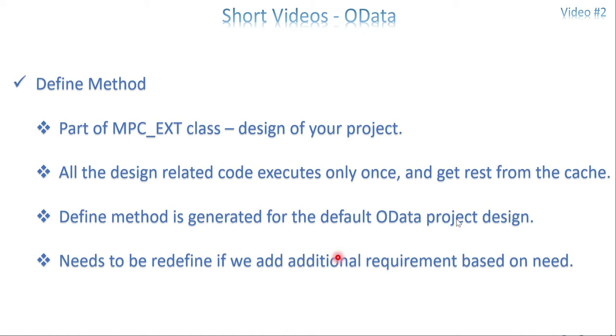Always remember, if you're going to change anything at the design level, only then should the define method be redefined. A simple example is a selection screen. In our normal selection screen, in some scenarios we don't want to set a particular input field as mandatory using the word obligatory. Instead, depending on the user input, I want to make it mandatory. For that we normally use the event AT SELECTION-SCREEN and LOOP AT SCREEN. Based on the user input, I make a decision: yes, this input field is mandatory.